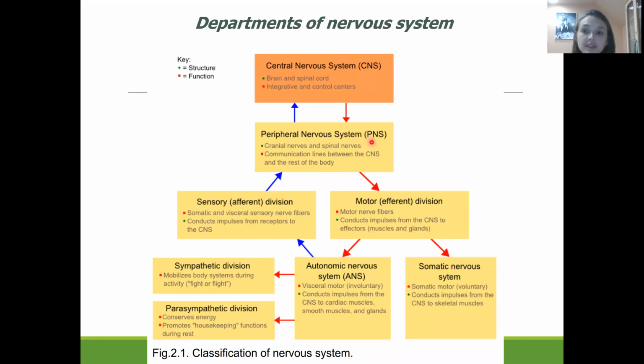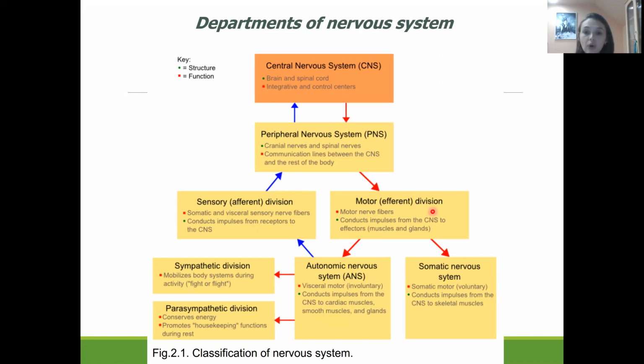The peripheral nervous system is divided into two types. It is a sensory or afferent division, which consists of the sensory or afferent fibers, which collect information from the soma of the body, from the skeletal muscles, from the visceral organs, and conduct these impulses from the receptors to the central nervous system.